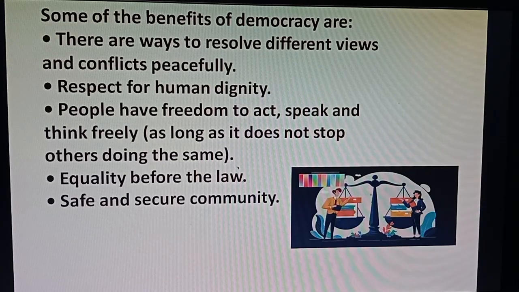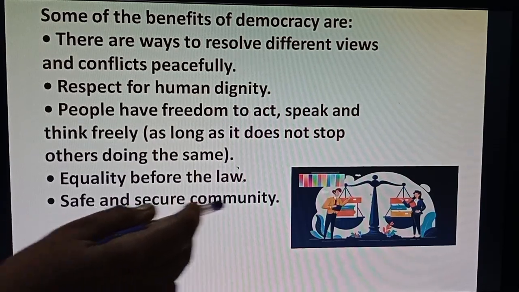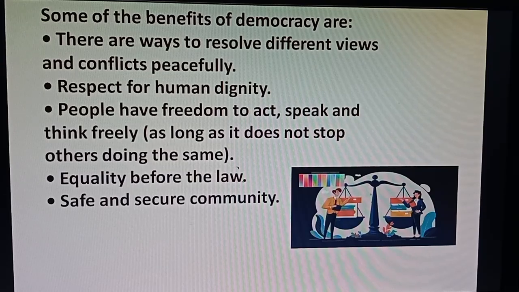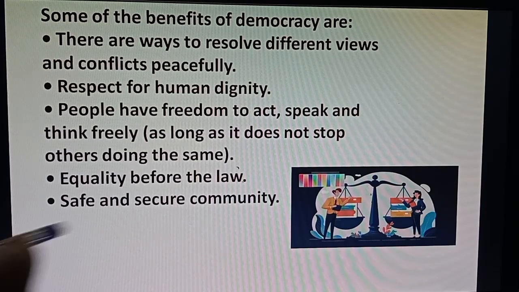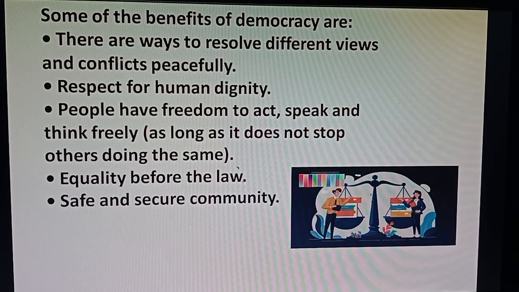Next, the fifth point, students: note down another benefit, another merit of democracy. This is a safe and secure community. In a democratic setup, we the people, different groups, different communities, different castes, can move easily anywhere, to any place, any area of the country.